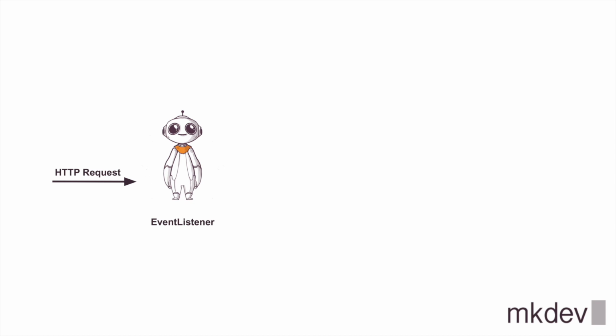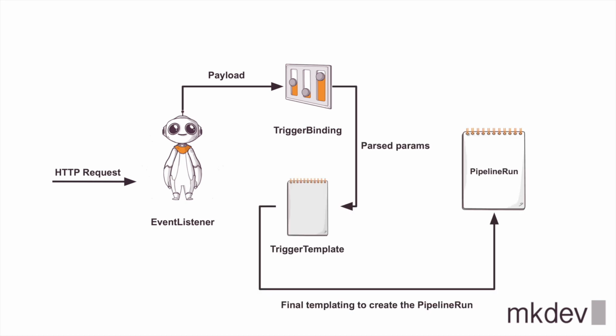Event Listener is a special deployment with a service that listens for HTTP requests and processes them by using triggers, which in turn depend on two more objects: the trigger binding object, which maps the received payload to Tekton params, and the trigger template, which gets those params and generates a new pipeline run. Naturally, all of those objects are a lot of YAMLs to automate. Just like with tasks and pipelines, you can create a set of common trigger templates and trigger bindings.